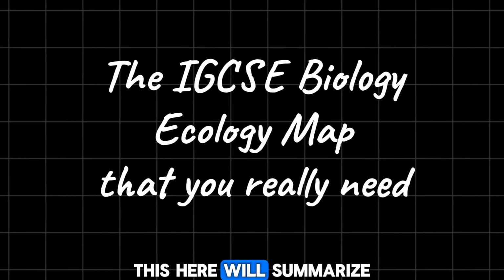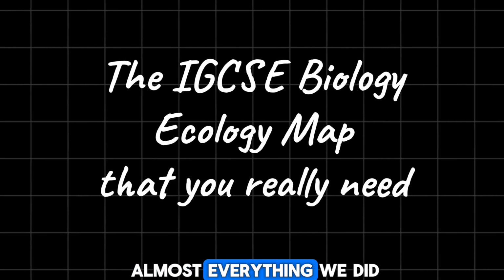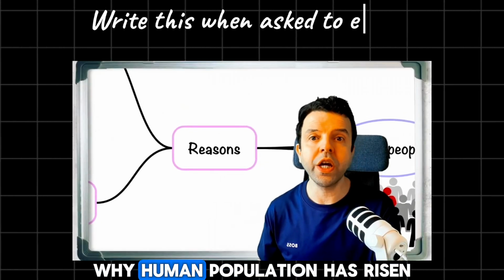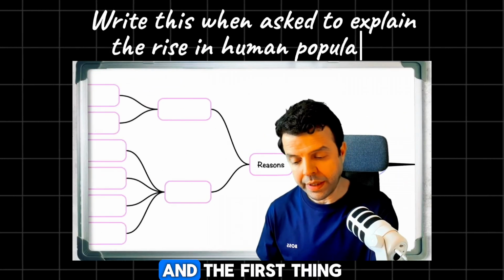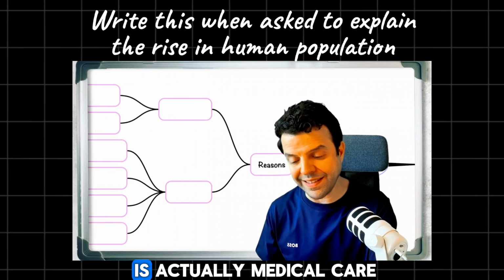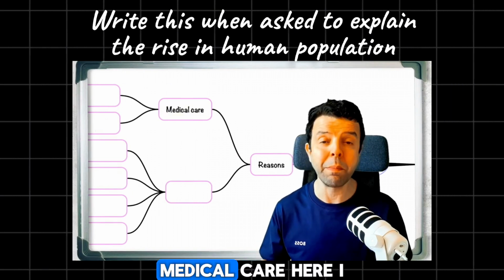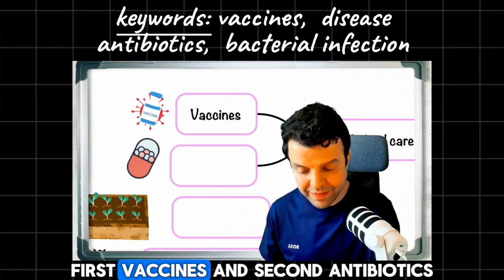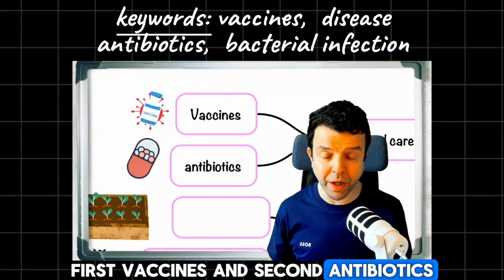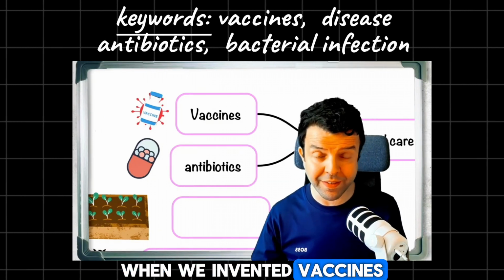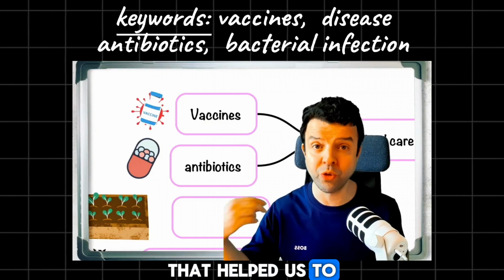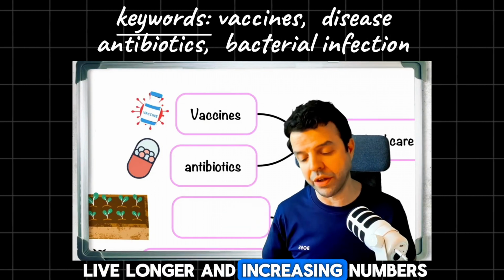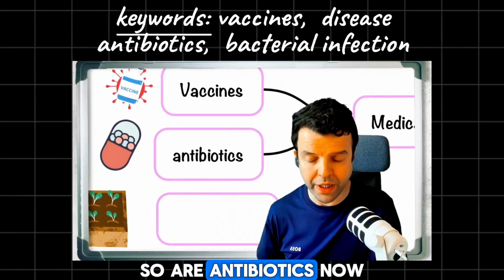This here will summarize almost everything we did in this big chapter. There are two main reasons why human population has risen. And the first thing is actually medical care. Medical care here, I mean two main things. First, vaccines, and second, antibiotics. When we invented vaccines, that helped us to live longer and increase in numbers, and so did antibiotics.